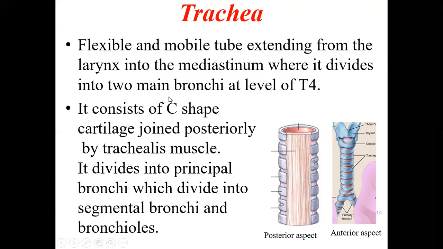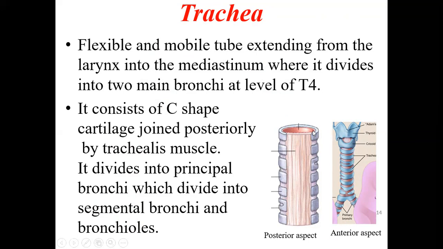If you see here, it consists of C-shaped cartilaginous rings, and posteriorly it is covered by the trachealis muscle. These are also called tracheal rings or cartilaginous rings. This is the picture seen from behind.